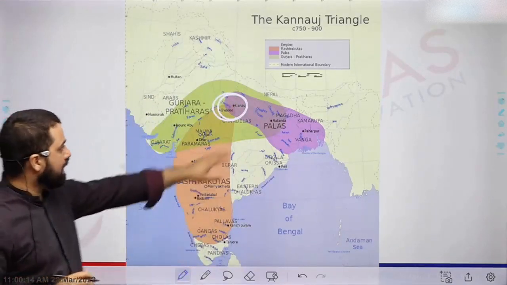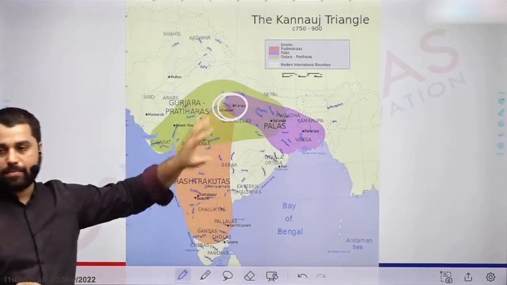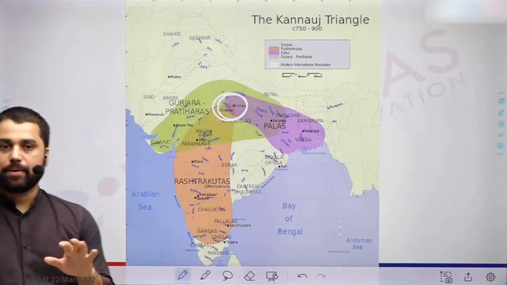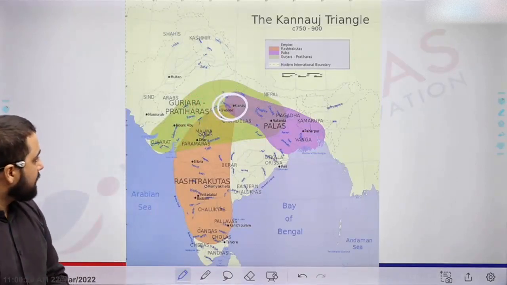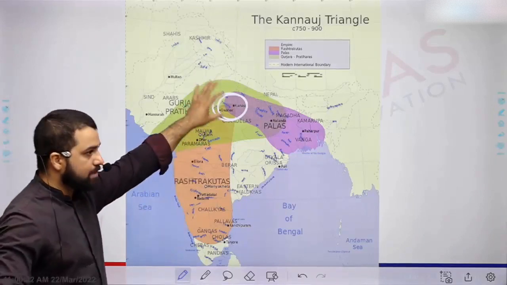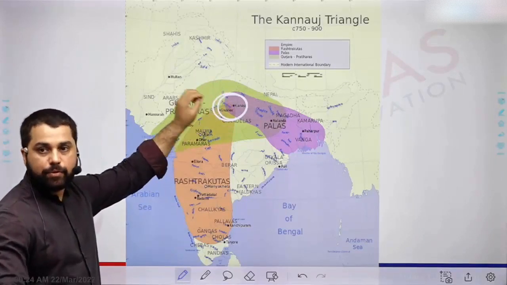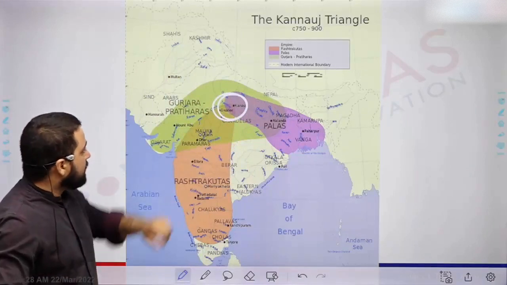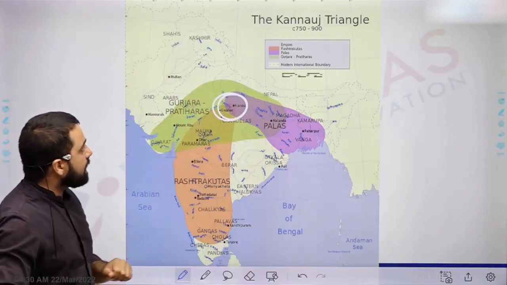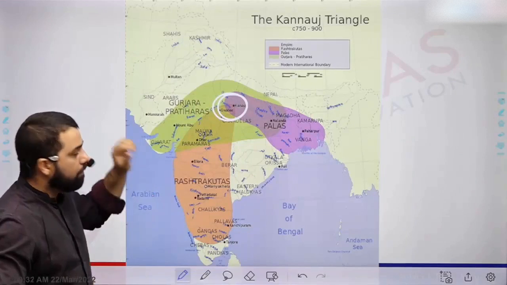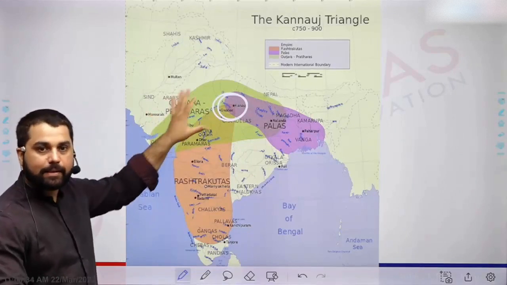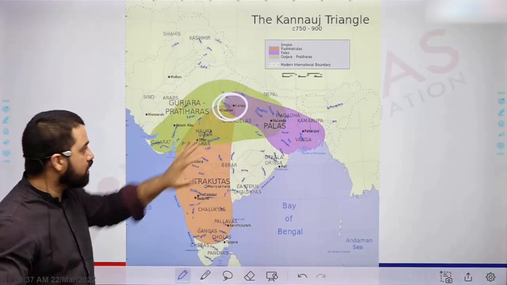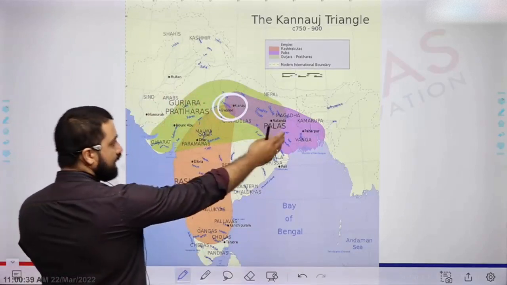Patliputra had declined, and Kannauj emerged as the most important territory, mainly because of its fertility as well as the fact that it is part of central India. It gives you very good access to all parts of Indian territory. So this struggle is called the tripartite struggle. It went on for very long. Ultimately Pratiharas emerged victorious. So Kannauj was ruled by Palas for some time.